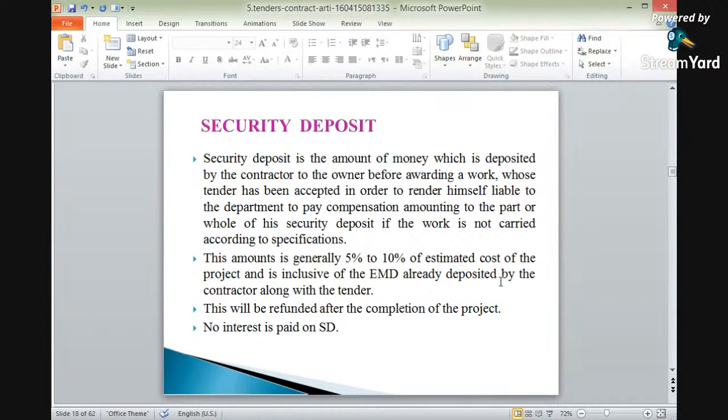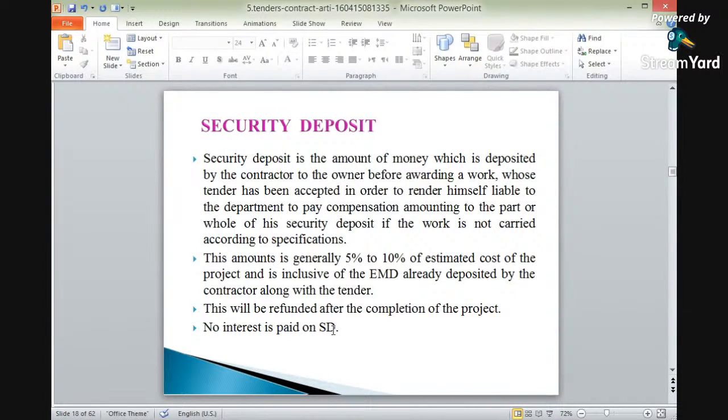This amount is generally 5 to 10%. We've seen that earnest money deposit is near about 1 to 2%, but in this case it is 5 to 10% of the estimated cost of the project, and it is inclusive of the EMD already deposited by the contractors. Beyond this, there is a security deposit of 5 to 10%.